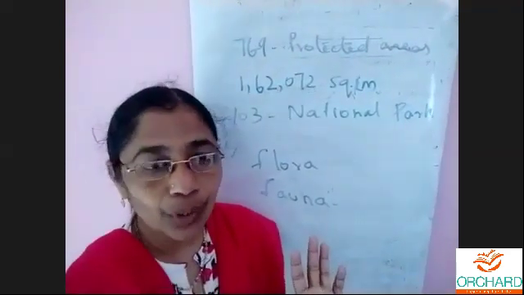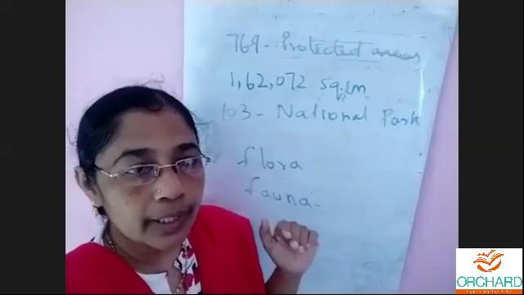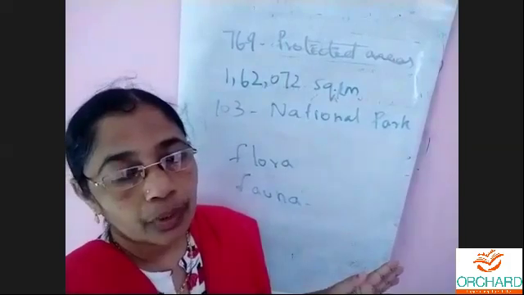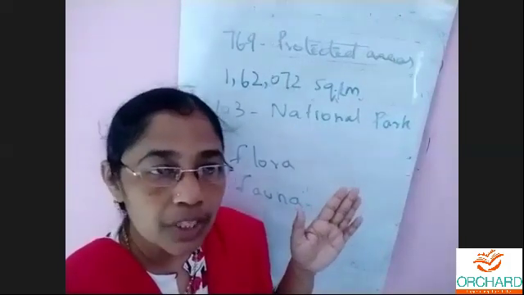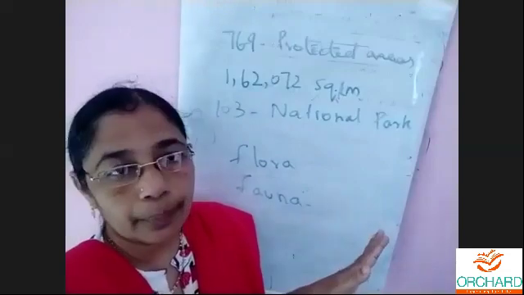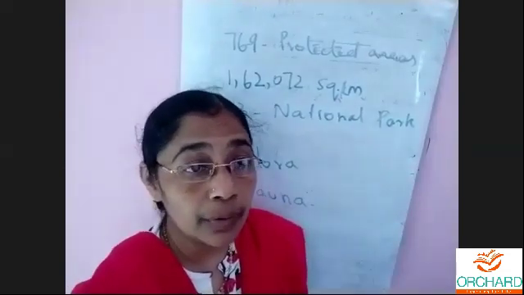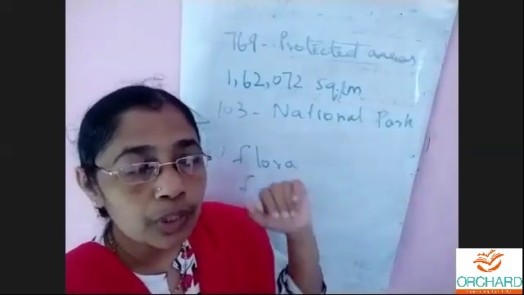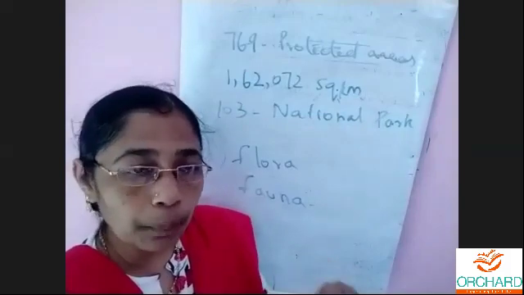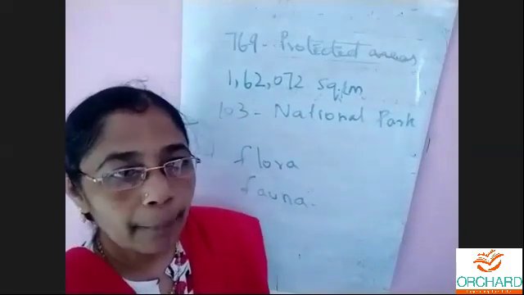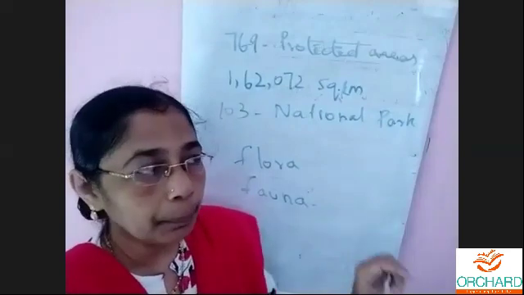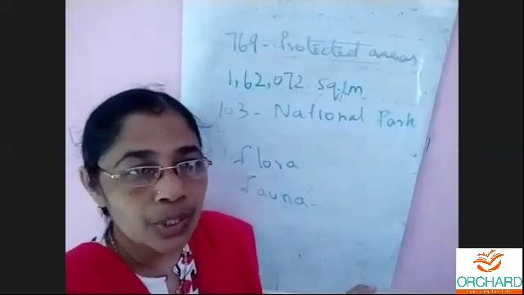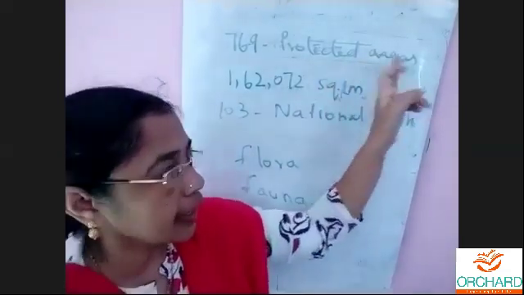Last class I told you what a protected area is. It is a place where hunting and cutting are prohibited. Human intervention is stopped. You can just see them. In some places you cannot even visit, and they call it a restricted area, so you cannot step in at all. In a few places you can go and watch, but should not touch anything, should not pluck any flower or plant. All together, they are called protected areas.